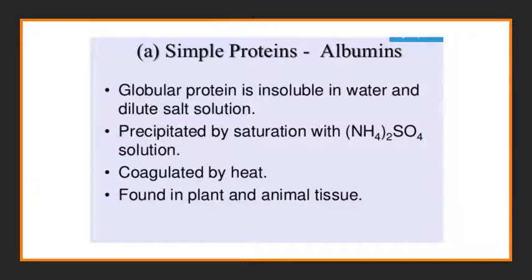If you add ammonium sulfate, this protein will be precipitated. And if we heat, it will coagulate. What do you mean by coagulate? Coagulation means a fluid-like solution will be converted into a semi-thick or thick compound. That is what we call coagulation. This albumin is also found in plant and animal tissue.